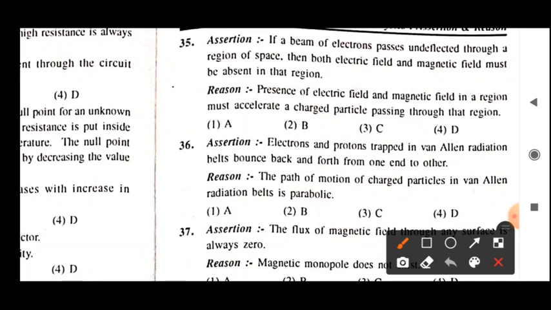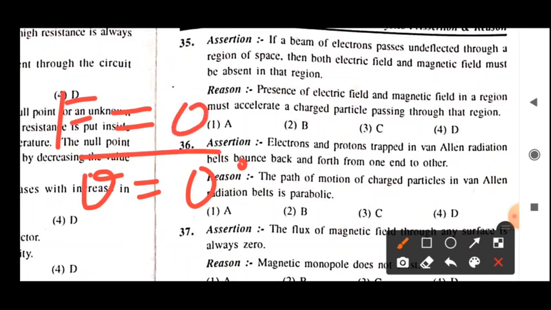It depends on the direction in which the electron is entering the electric or magnetic field. If the charge enters in the direction of the magnetic field, meaning theta is equal to 0 degrees, then the magnetic force QVB sin theta will be 0, and the particle will not feel any deflection because the force acting on it is 0. So our assertion is not true. It is not necessary that the fields be absent to keep the particle undeflected. Now the reason, let's see.